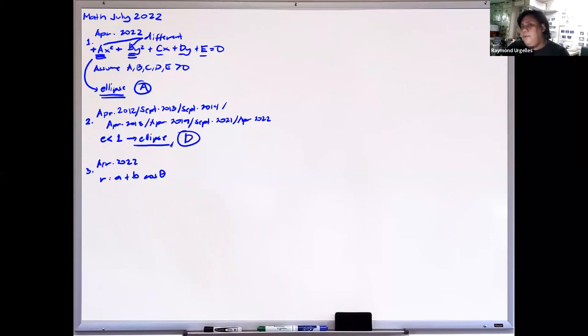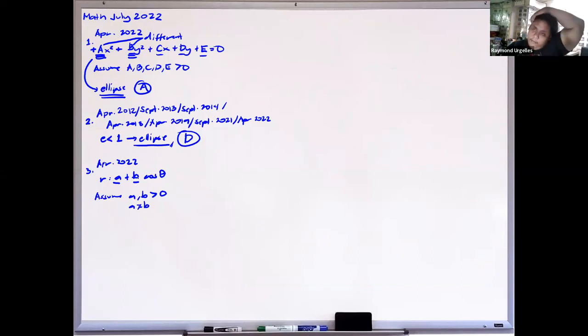Like in problem number 1, we will assume that a and b are both positive and a is not equal to b, since the letters used are different. If we assumed they were equal, the same letter would be used in the equation.